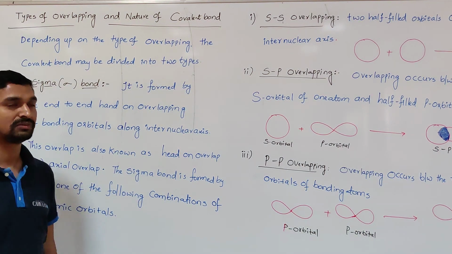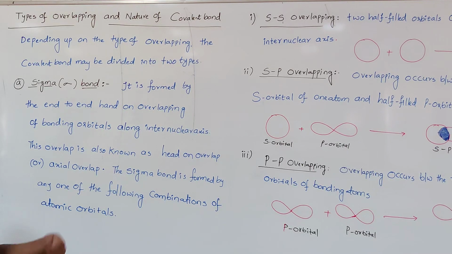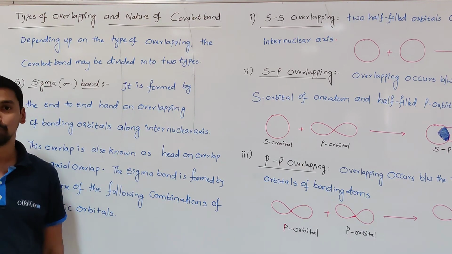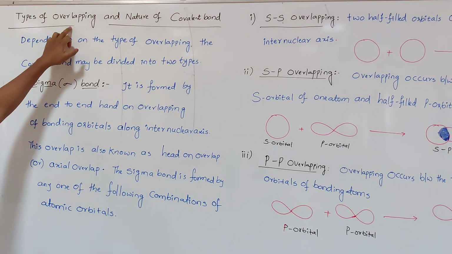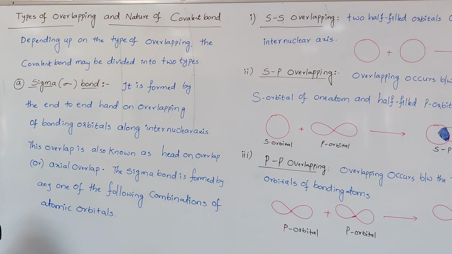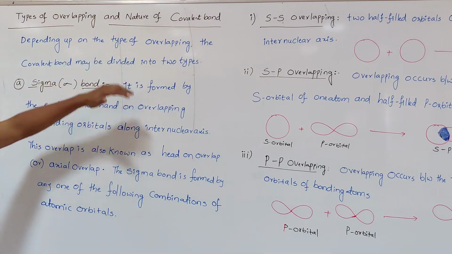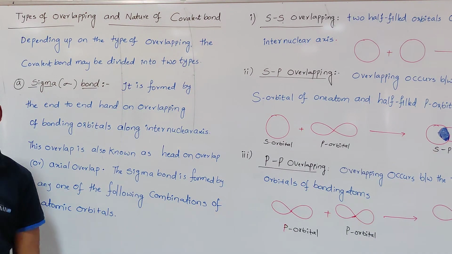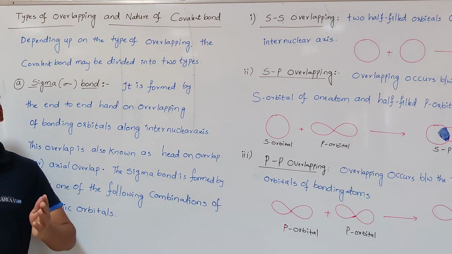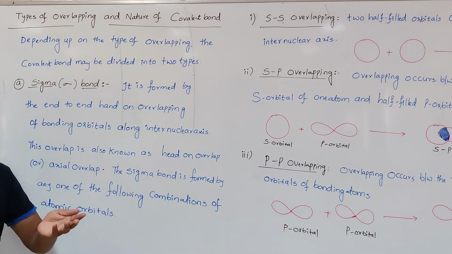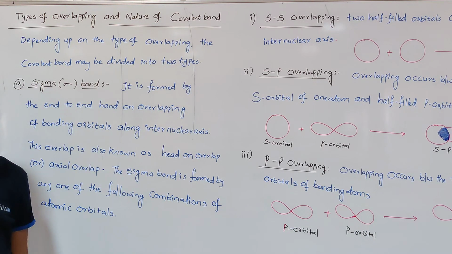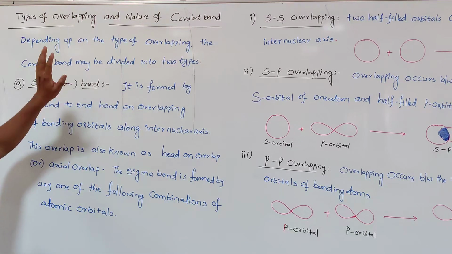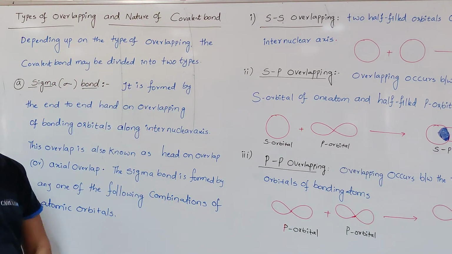These overlappings are of different types, and they result in different types of covalent bonds. So that is types of overlapping and nature of covalent bond. Depending upon the types of overlapping, the covalent bond may be divided into two types: one is sigma bond and the other is pi bond. In both cases, the same type of overlapping does not take place. The overlapping of orbitals is different from sigma bond to pi bond. That's why we have included both topics, types of overlapping and types of covalent bonds.